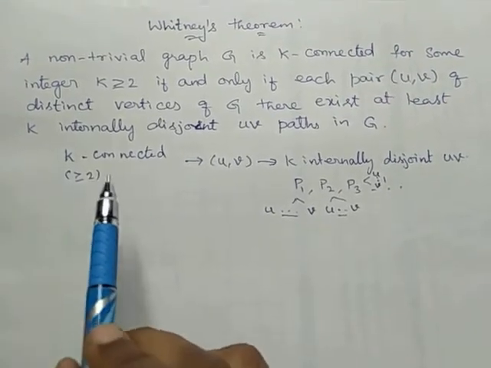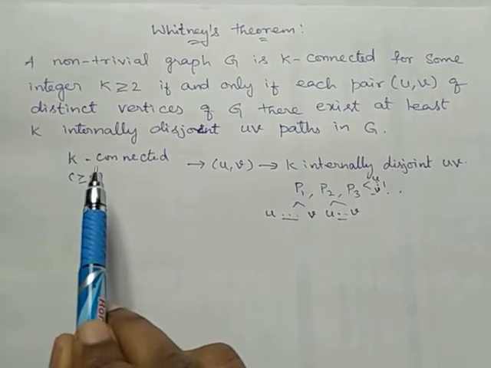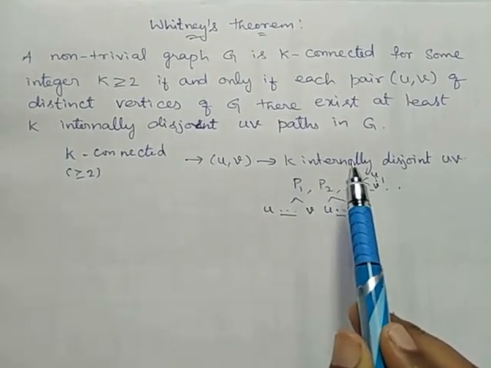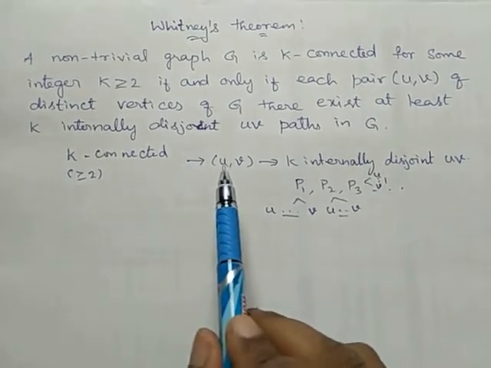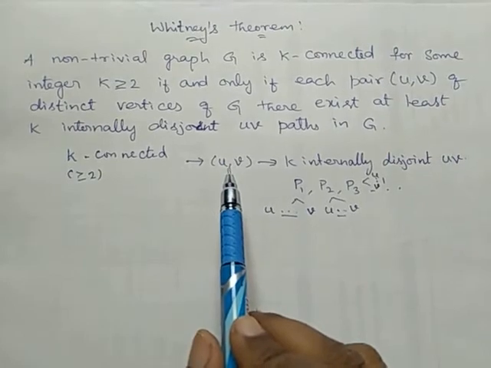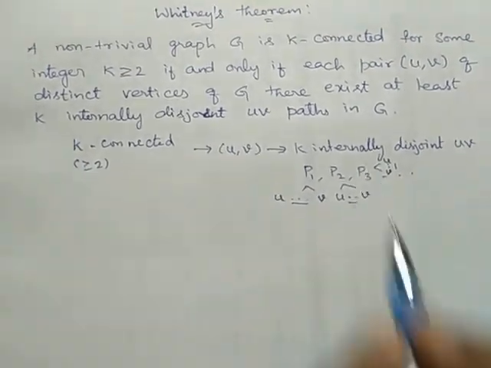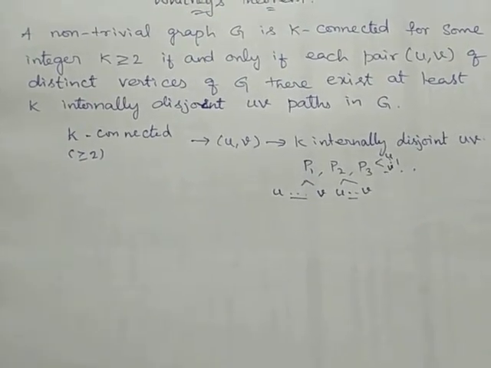So we are going to prove that if the graph is k-connected, then it should have k internally disjoint u-v paths for distinct vertices u and v, and vice versa. So what is the first thing we are going to prove?